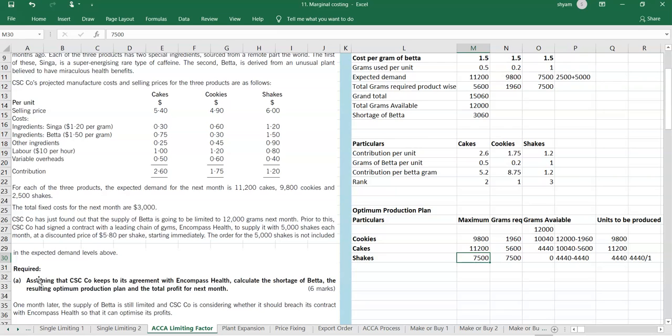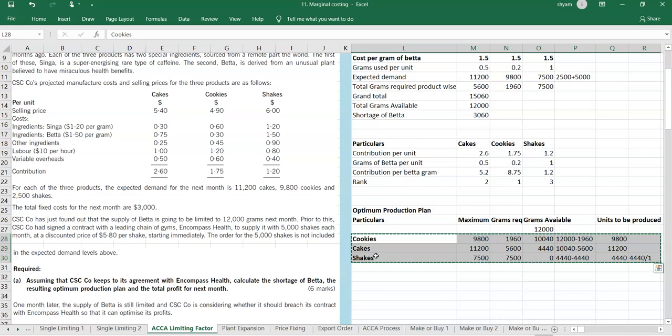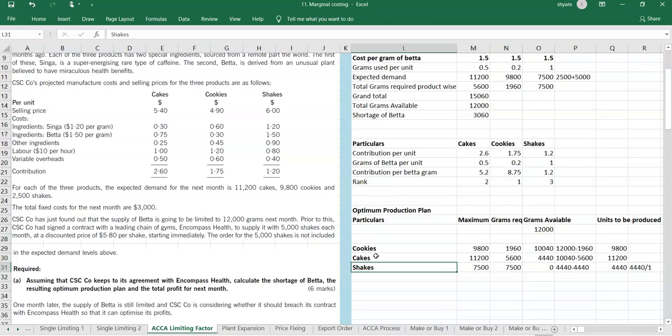But let's see what he says. Assuming that CSE Co keeps to its agreement with Encompass Health, calculate the shortage of beta. So they should be given the first priority, and first we have to sell to them. Before selling cookies, cakes and shakes, the first thing we have to sell is these products to Encompass. We have to sell the shakes to the Encompass company. That is what we should have done first.